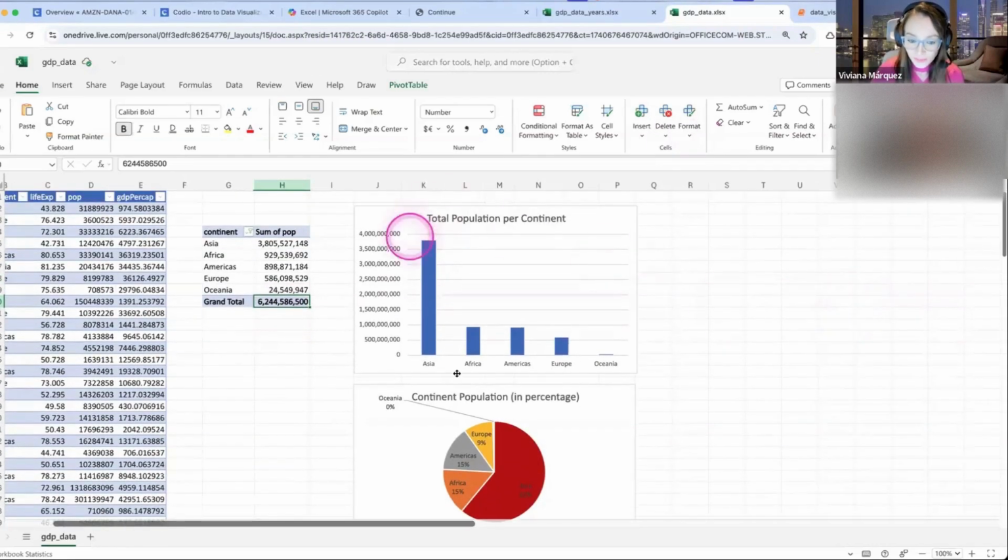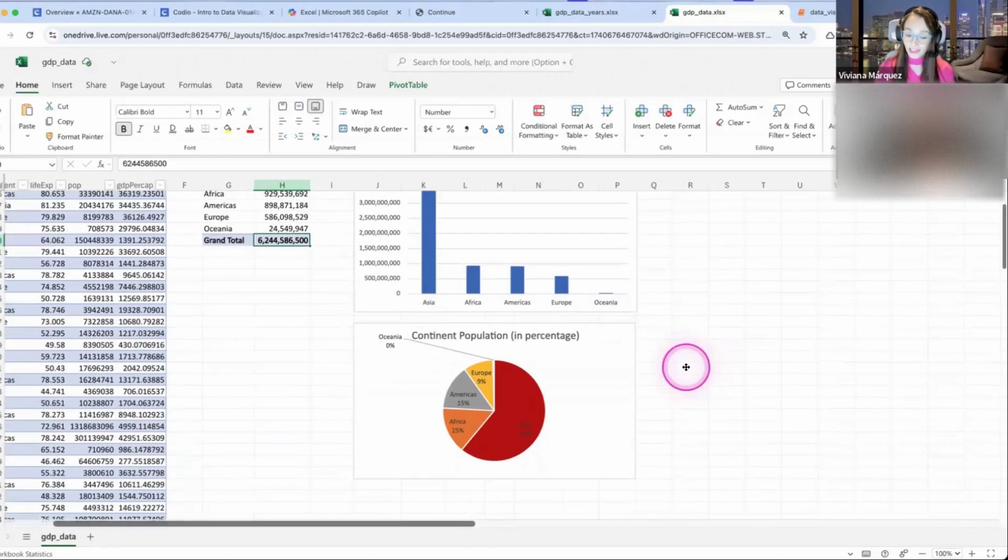Then the bar chart is the best visualization to compare different categories. For example, from this one, you can quickly say, oh, Africa and America have approximately the same amount of people. And then Asia has disproportionately more people than all the other continents. And Oceania makes sense because there are only 2 countries in Oceania, Australia and New Zealand, so it makes sense that it's very, very small.